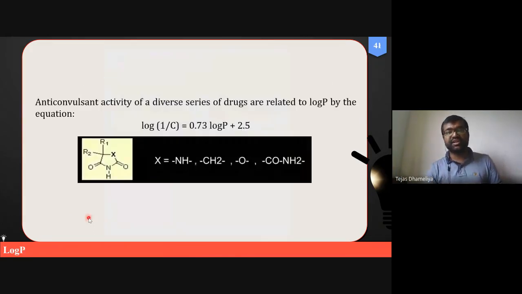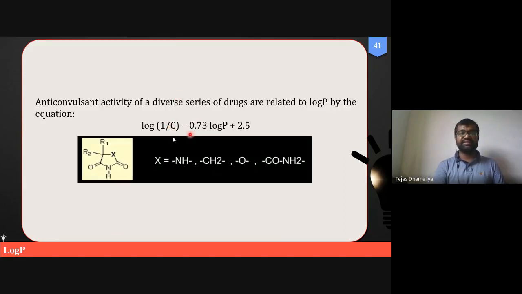So this is another example where the anticonvulsant activity of a certain molecule has been correlated with its log P. Here log 1/C equals 0.73 log P plus 2.5. And if this log P is positive, it says that if log P increases, this biological activity will also increase, because this value is positive.